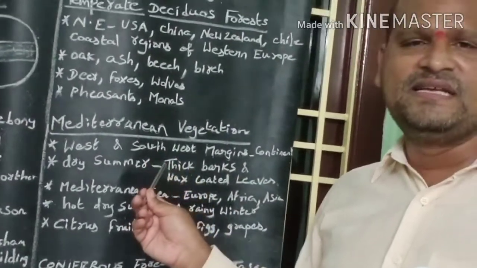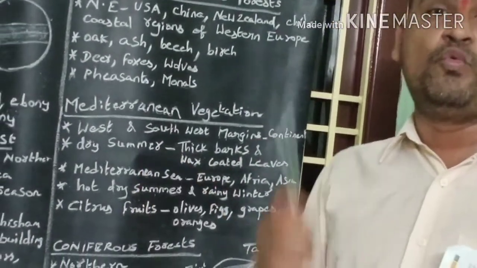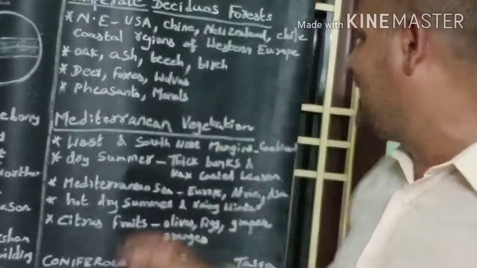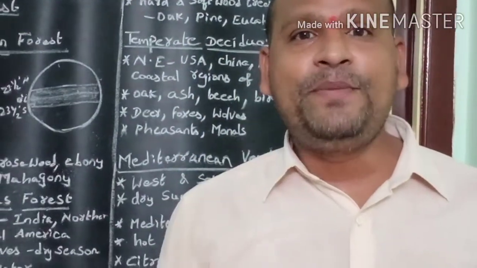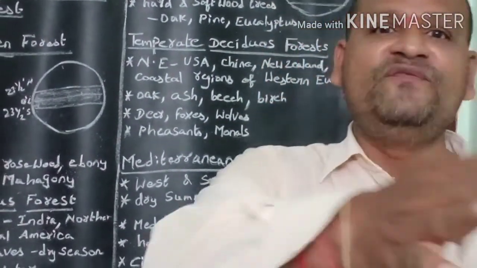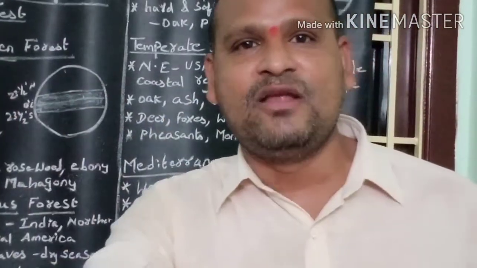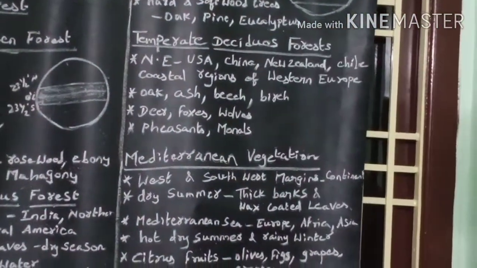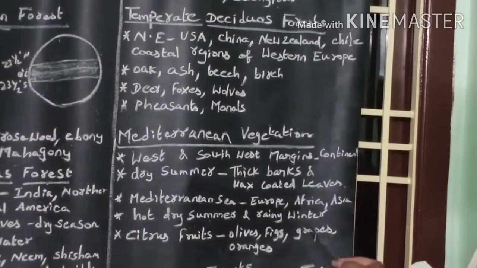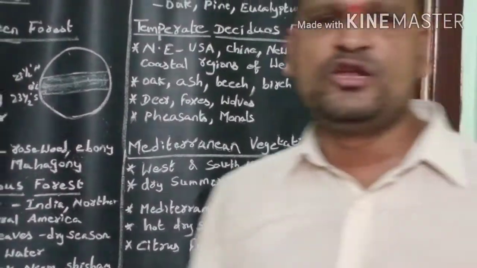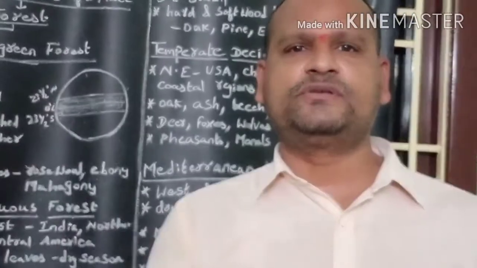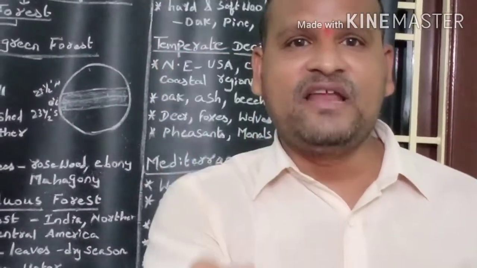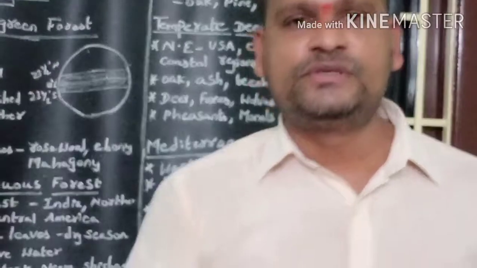Today this forest is slowly disappearing. Why? As the population increases in the Mediterranean region, people are converting the Mediterranean vegetation into agricultural land for cultivation of fruits like olives, figs, grapes, and oranges. As a result, the Mediterranean forest has become reduced.